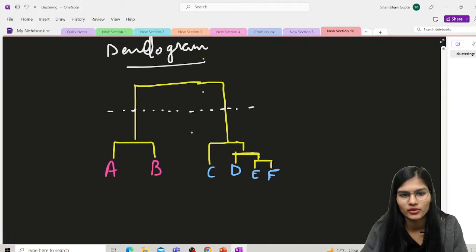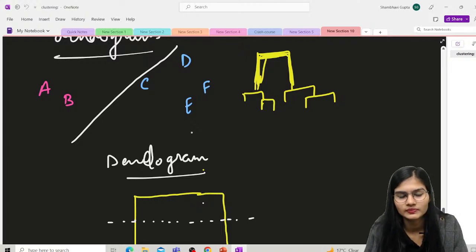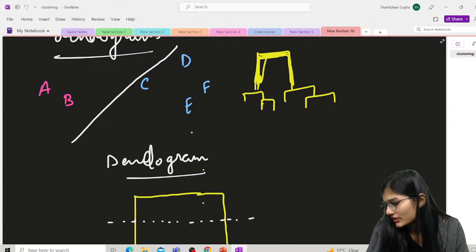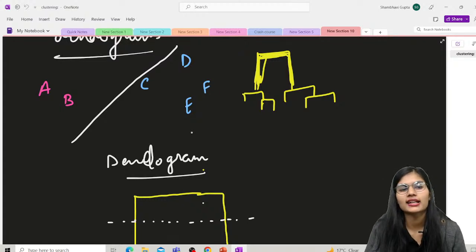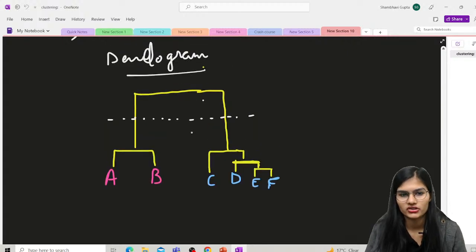If you remember, we had this data, that is A, B, C, D, E, F, and we tried to make a dendrogram for it. So this is a kind of tree-like structure.